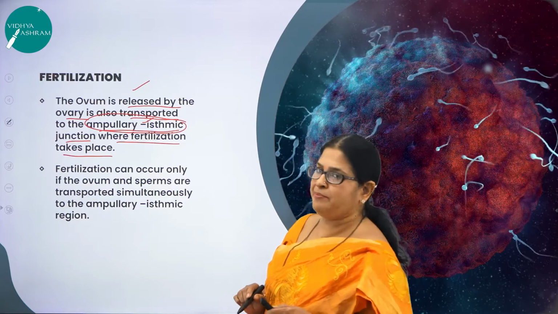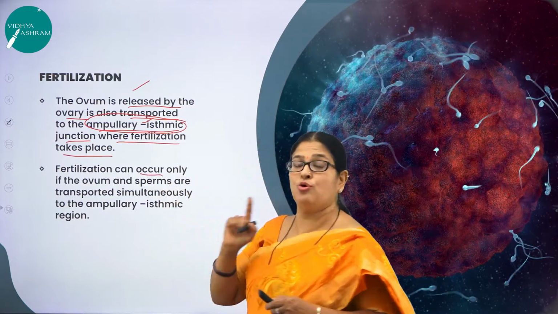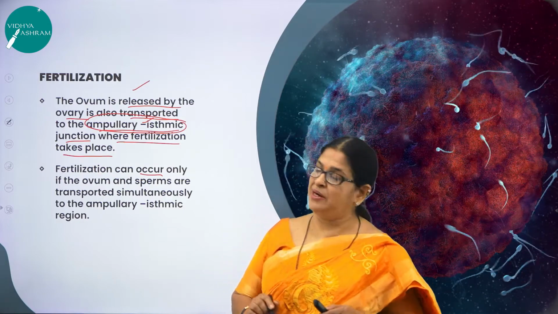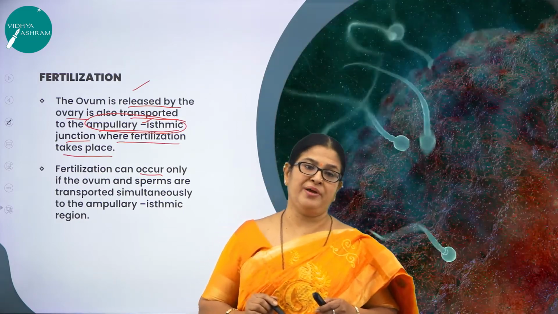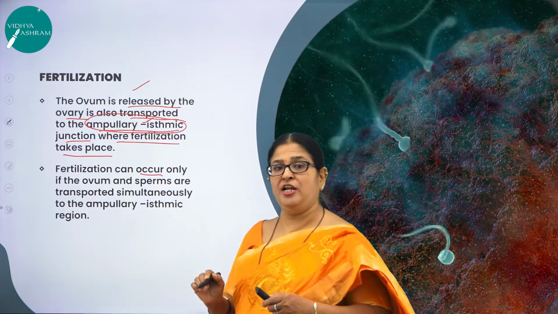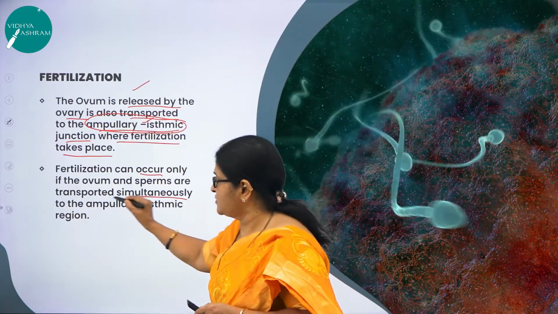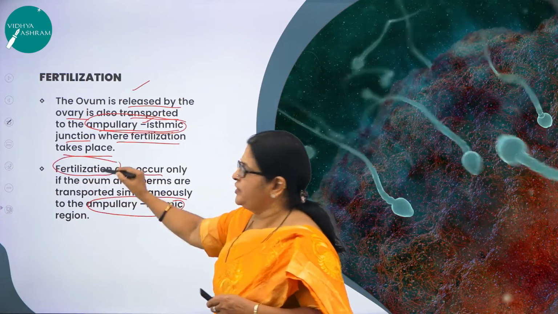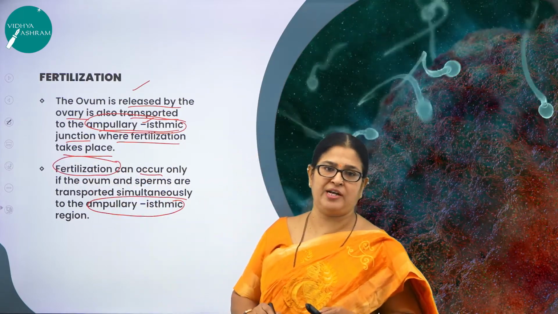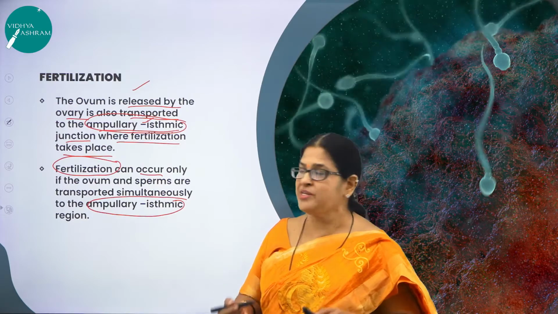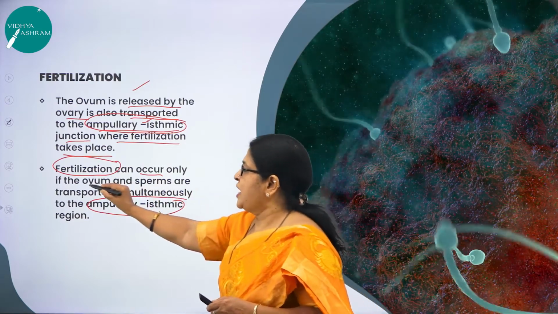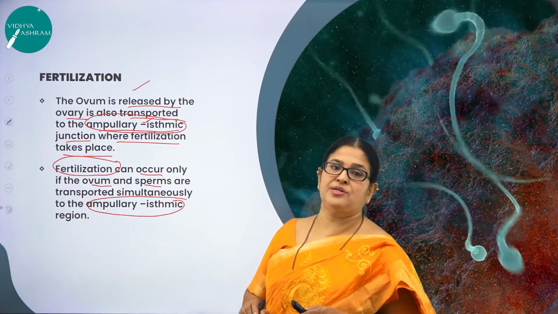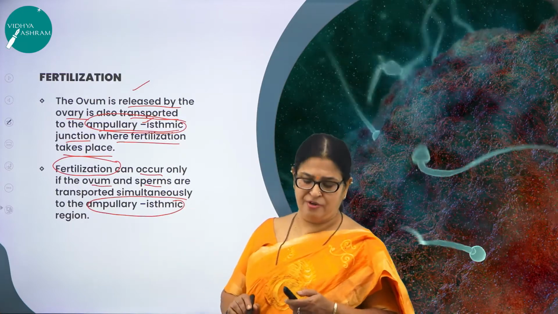And one thing you should remember, fertilization can occur only if the ovum and the sperm are transported simultaneously to the ampullary isthmic junction. If they fail to move to that junction at the same time, then we cannot expect this very important event, fertilization, to happen. Fertilization will not be successful if the ovum and the sperms are not transported simultaneously to this junction of the fallopian tube.